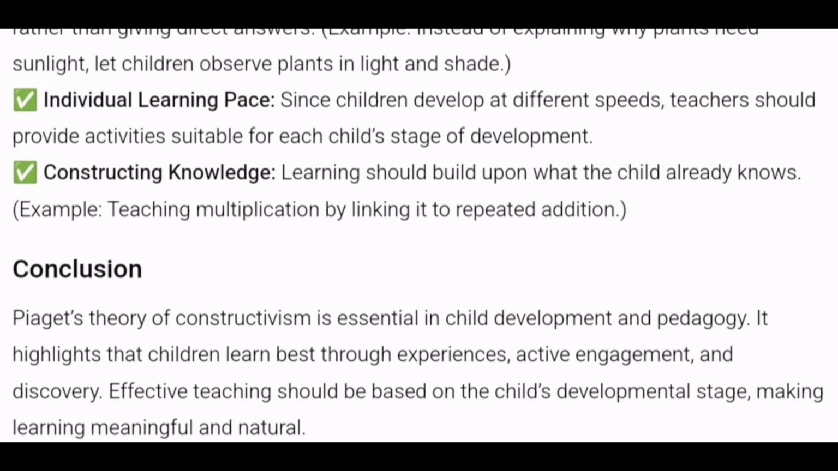Now, in conclusion, Piaget's theory of constructivism is essential in child's development and pedagogy. It highlights that children learn best through experiences, active engagement, and discovery. Effective teaching should be based on the child's developmental stage, making learning meaningful and natural.